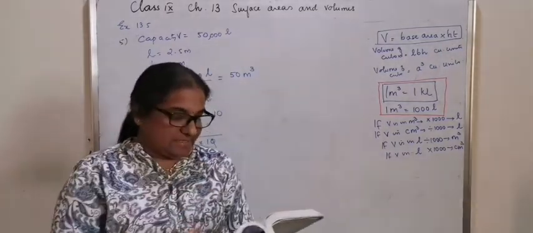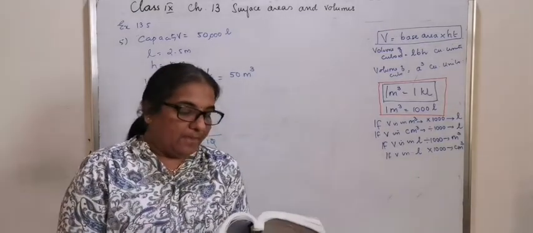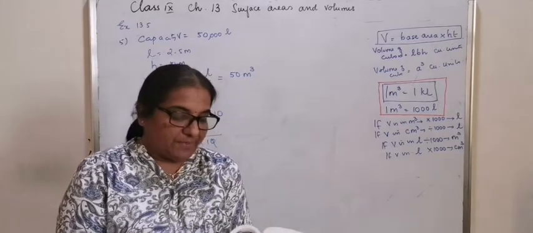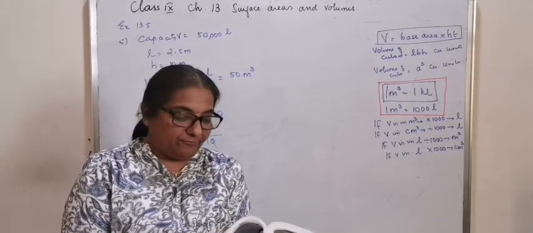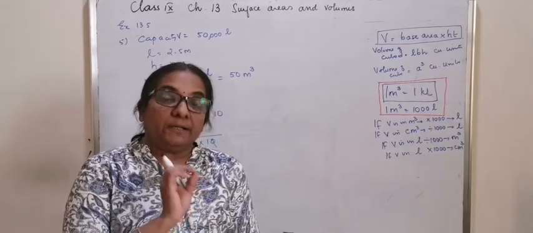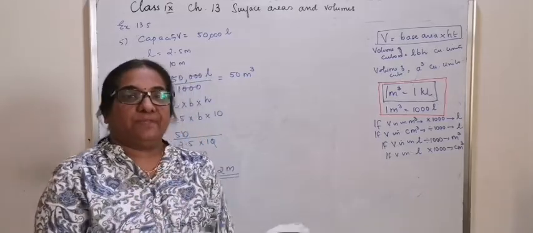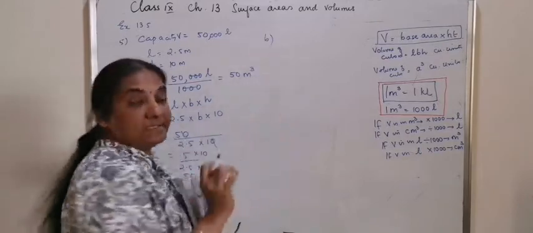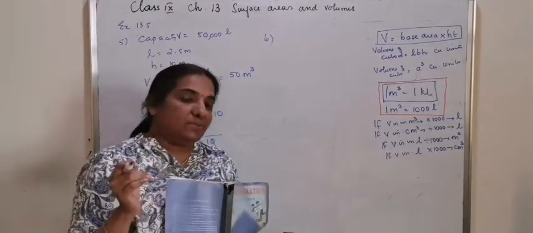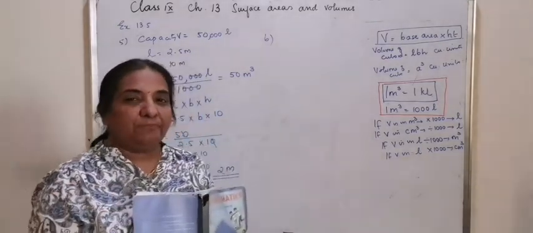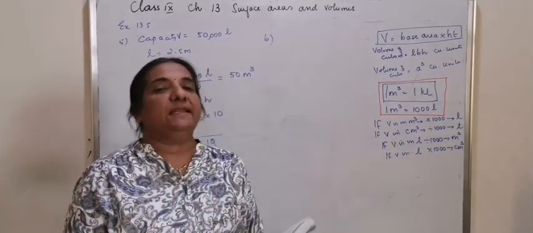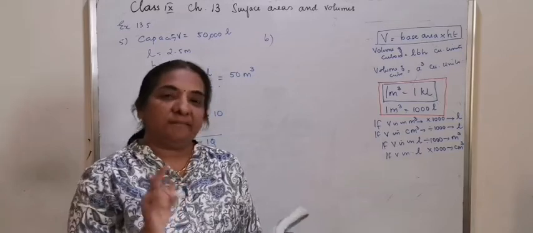Question number 6. A village having a population of 4,000 requires 150 liters of water per head per day. The first concept to understand is that this village is having 4,000 people. Now, one person requires 150 liters of water per day.